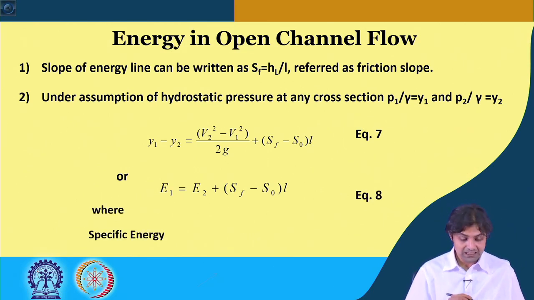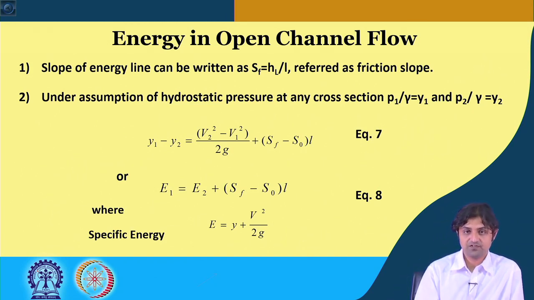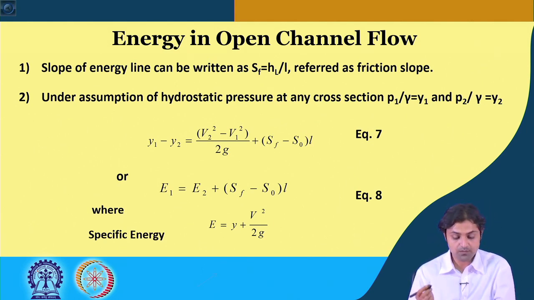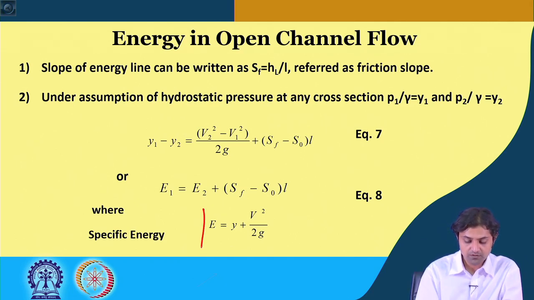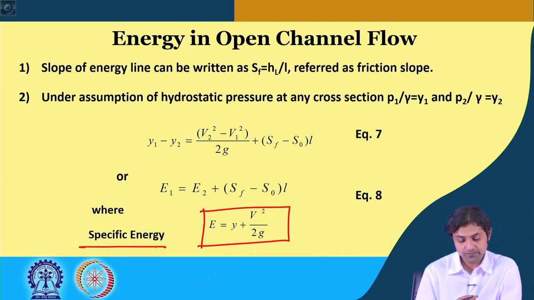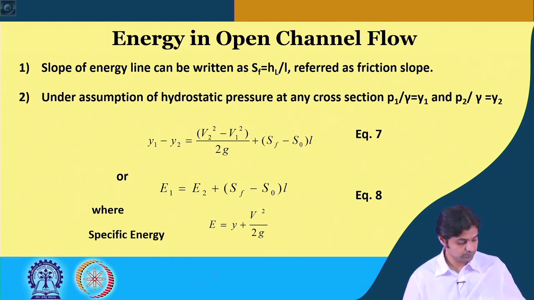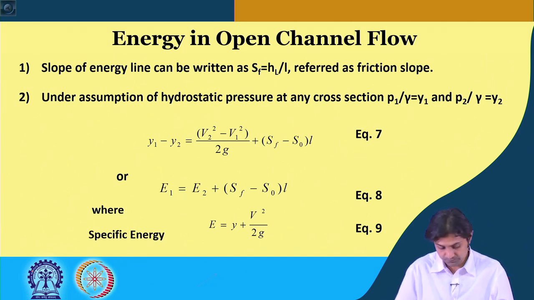In this equation E is specific energy. What is this E? We call E as specific energy, which is given by Y plus V square by 2G at any point. So, this is a new concept called specific energy, to which you have been introduced now. It is the sum of the depth and the kinetic energy head, and this is equation number 9 that we are talking about.